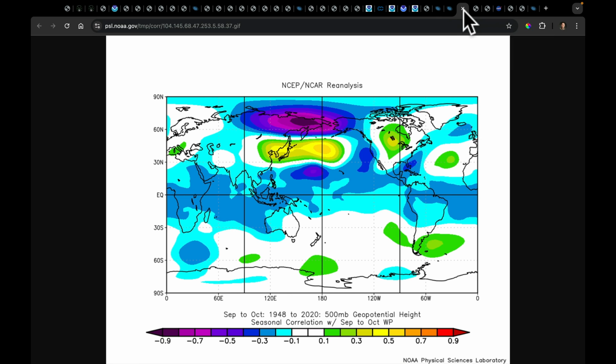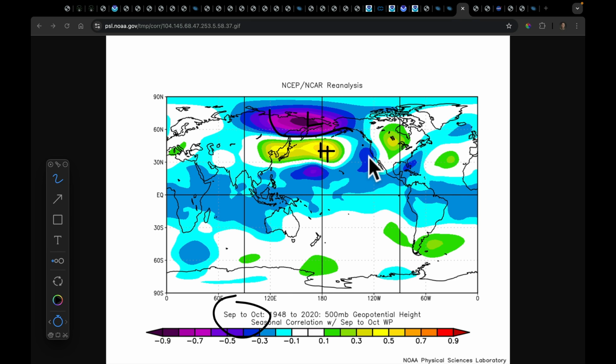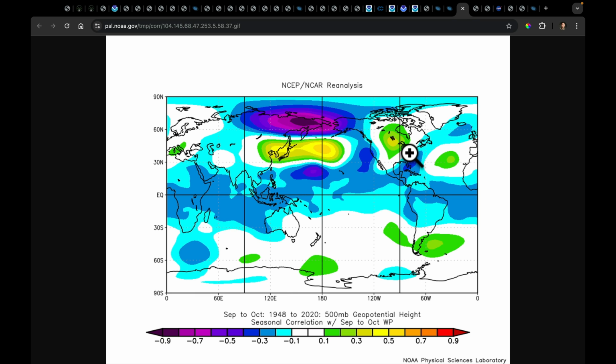And you might say, well, what does that even mean? Well, if you correlate September and October height field to this, when the WPO is like it is, you get deep lows that form here and big ridges of high pressure that sit below it. So the flow comes around and drives into the west coast, and you tend to get ridging in this area. Now, if all that sounds familiar, that's exactly the pattern we're in right now.